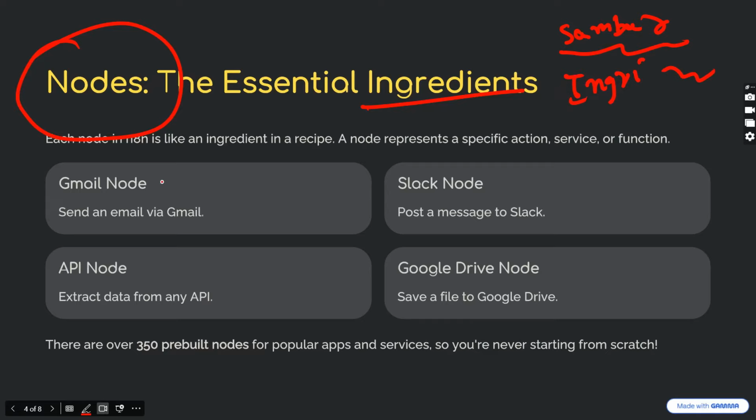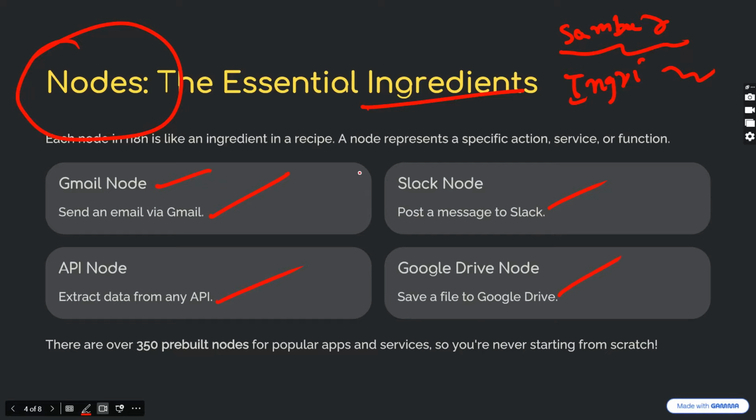For example, a Gmail node that can send an email to a particular person. Slack node. What can this Slack node do? It can post a message to Slack. And an API node, which can extract data from any API. Google Drive node, and different nodes are available in n8n. So by combining all these nodes, we can make a workflow.